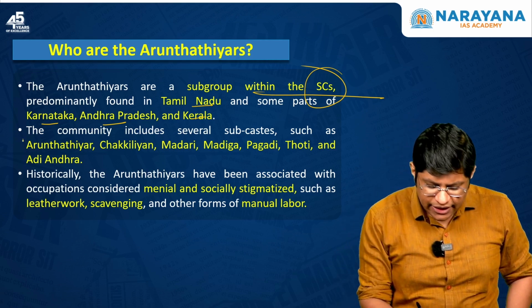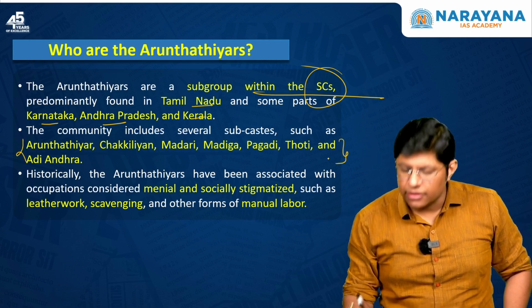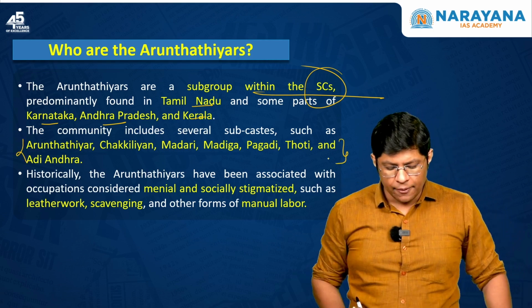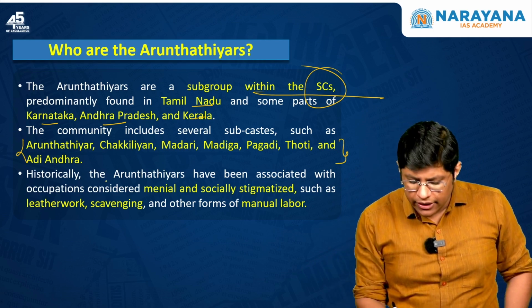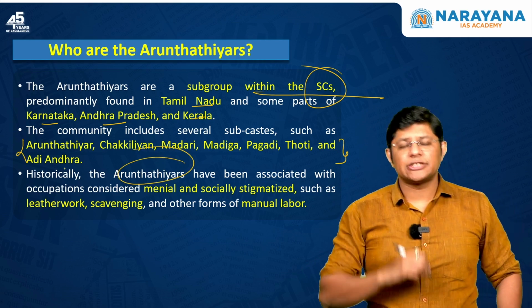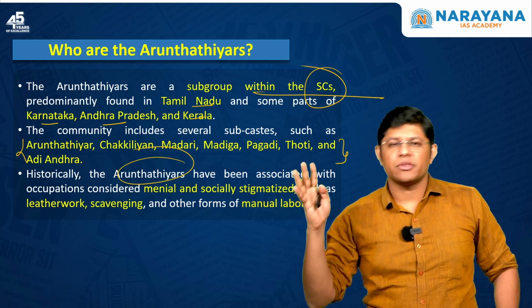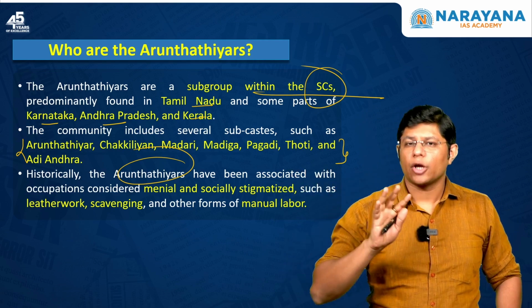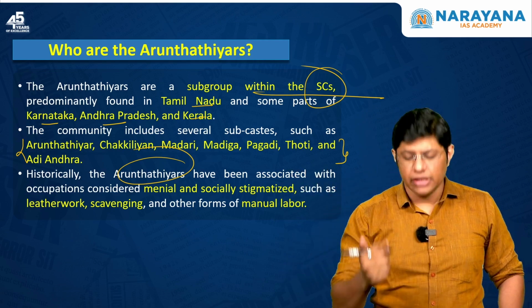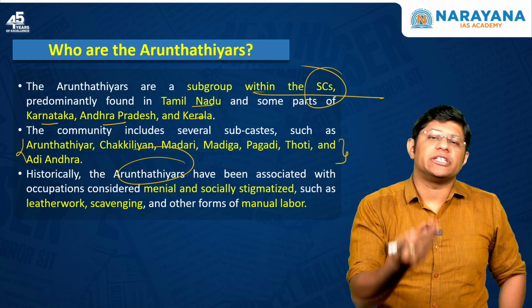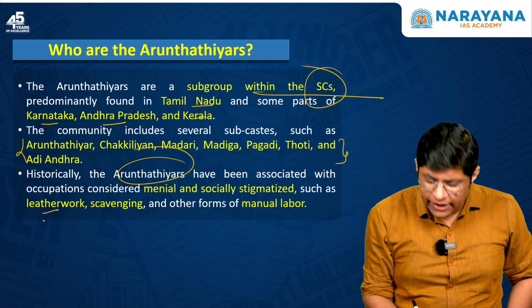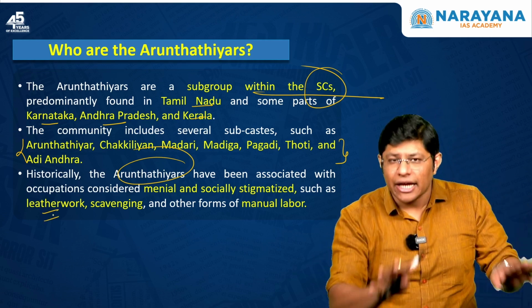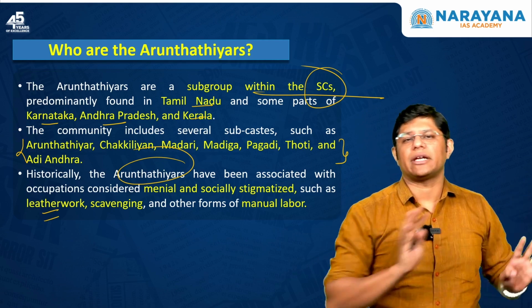For example, these are some of the communities under the scheduled caste, right? Now, the Arunthathiyar community is historically banished from the society. The society does not include them under the common people, because they do manual scavenging work. They do leatherwork. That's the reason they are stigmatized and banished from the society.